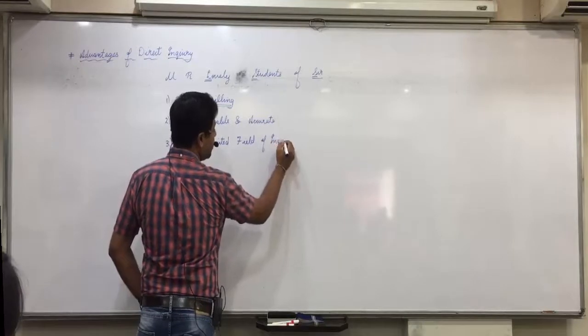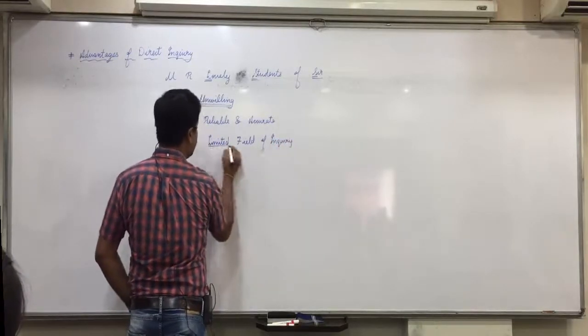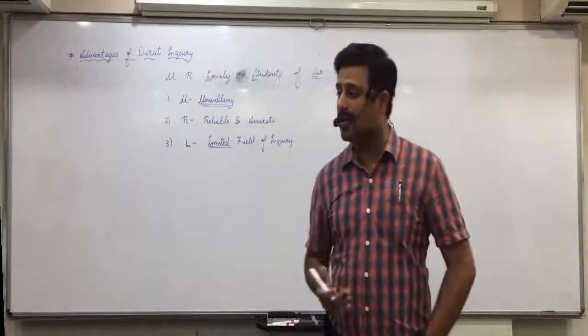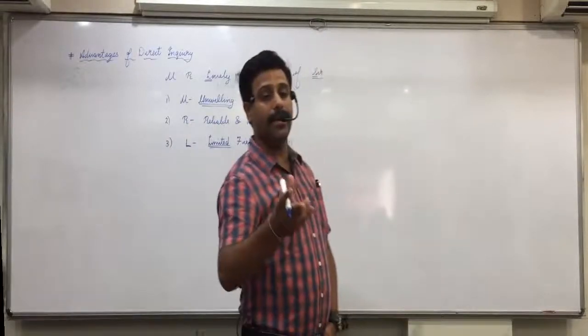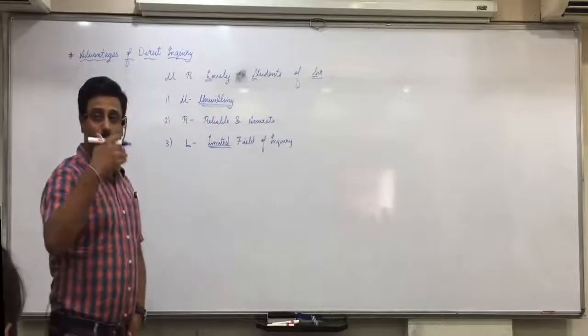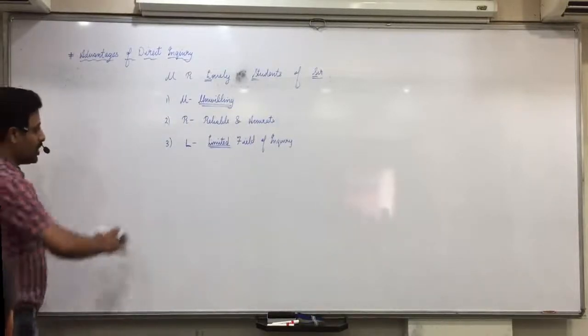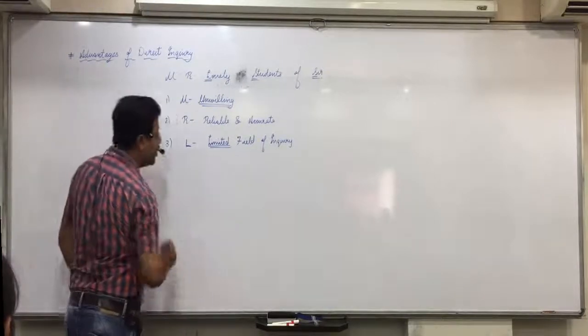As we discussed, if there are 500 or 600 people, you can go in for direct inquiry. But if there are 50,000, 60,000 people, then you have to go in for indirect inquiry. And if you want to go in for direct inquiry, then you require more enumerators to collect the information. So L stands for limited field of inquiry.